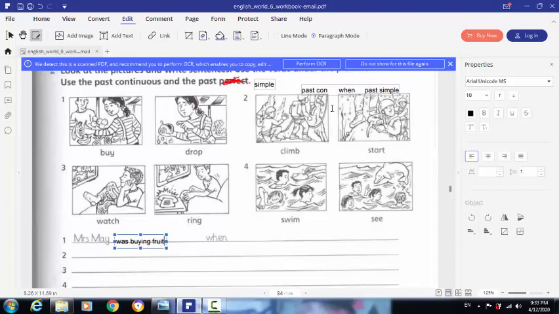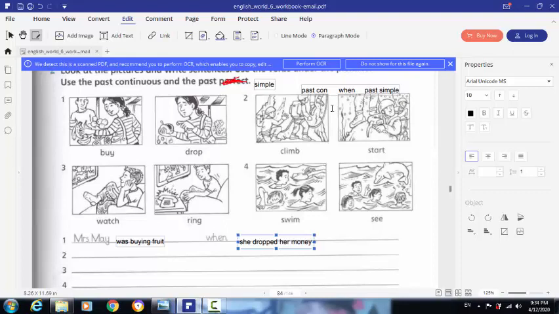What happened with Mrs. May? When she dropped her money. Okay, that was the first sentence.